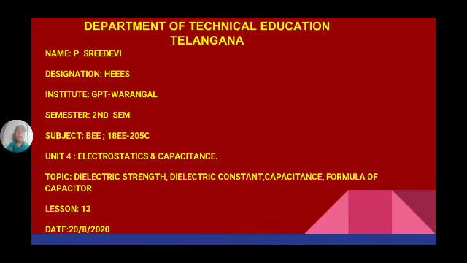And capacitance. Capacitance is related to a device, the capacitor. The capacitor value is measured in capacitance, like 5 microfarads, 6 microfarads, like that. Two conducting plates separated by a dielectric material, used to store electric charge, is known as a capacitor.